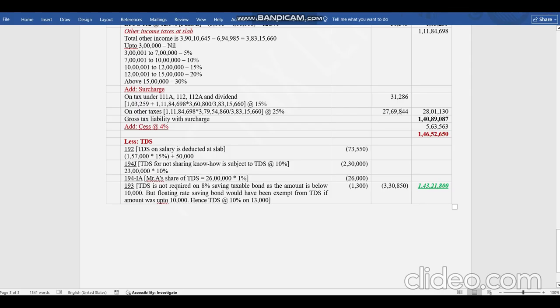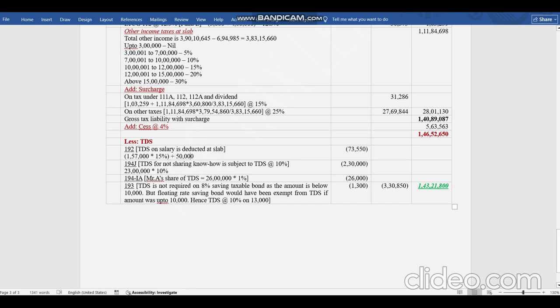Now TDS is deducted. Now we will see how TDS is to be deducted. On salary, it has been deducted at slab. I have taken an assumption over here that he has not disclosed any other income to his employer. Whatever salary income he is earning, he has disclosed only that much, and he does not have any other income or expenses, as per the mindset of his employer. So TDS has been deducted only on the salary that I have taken over here.